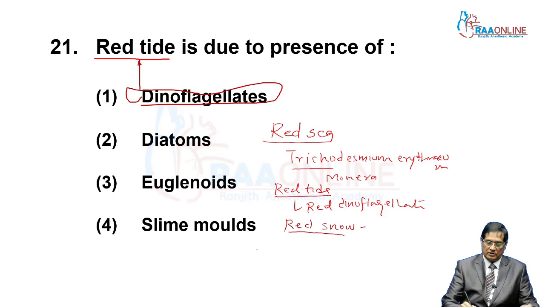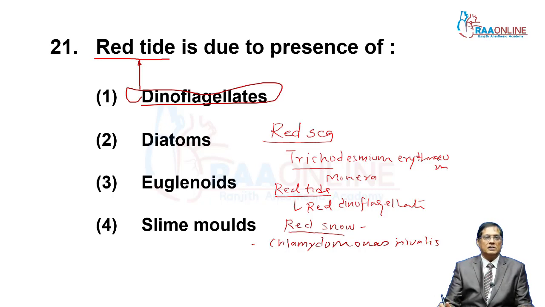Red snow is caused by Chlamydomonas nivalis species. It is found in the snow area and imparts red color to the snow.